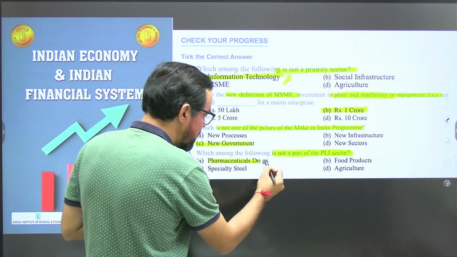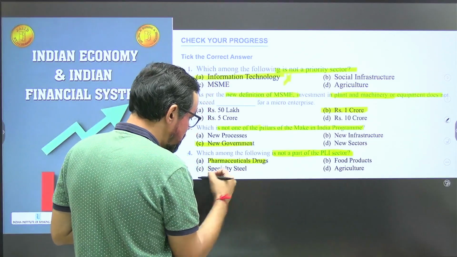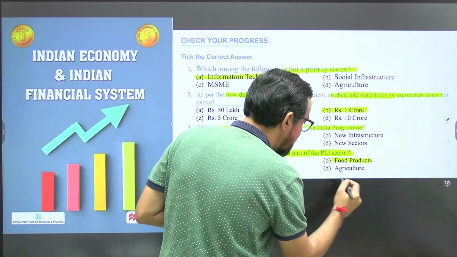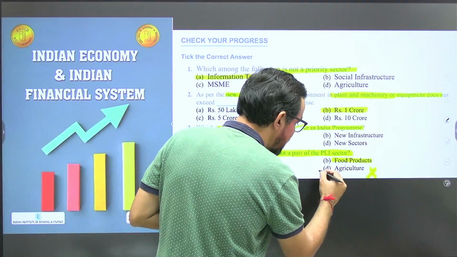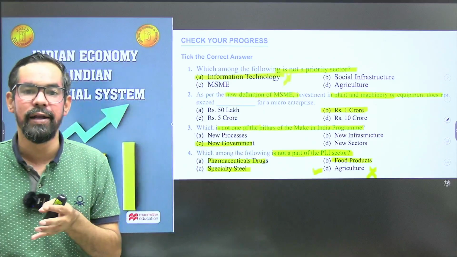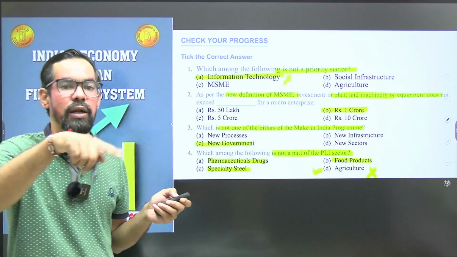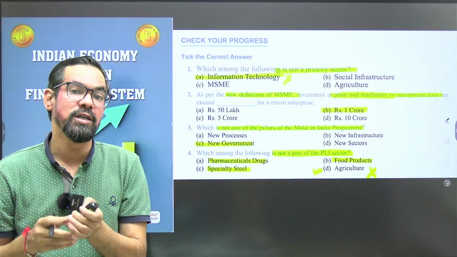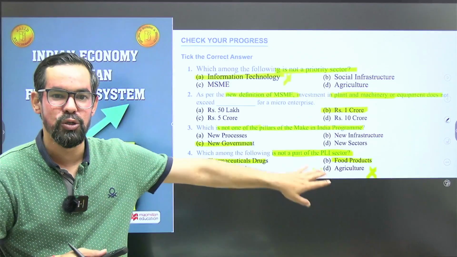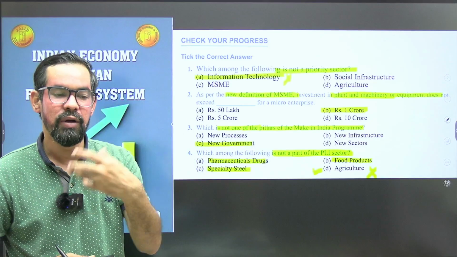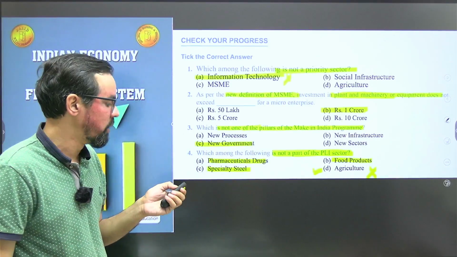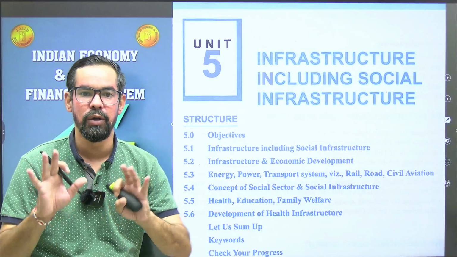Pharmaceutical is part of this, specialty steel is part of this, food production is part of this, agriculture is not part of this. So what will be your correct answer? Option D will be the right answer for this one. This is related to production, like mobile phone manufacturing. The recent one is drone manufacturing, which is also part of this. Chip making and so on are also part of this. Agriculture is generally not part of this particular scheme.